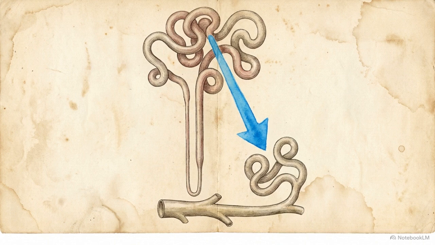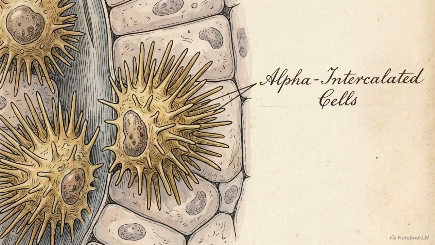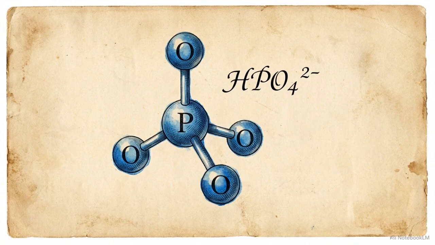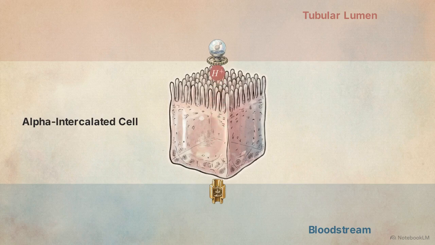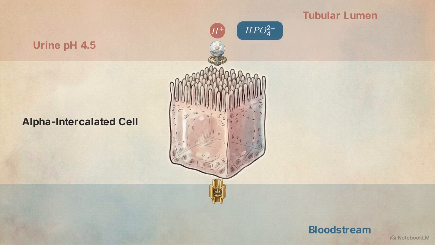Moving deeper into the late distal tubule and collecting ducts, we reach the primary site of acid excretion, the alpha intercalated cells. These cells execute the first generative mechanism, the excretion of titratable acid, using filtered inorganic phosphate. This diagram shows an alpha intercalated cell utilizing ATP-driven hydrogen pumps. These pumps force hydrogen into the lumen against a massive concentration gradient, achieving a urine pH as low as 4.5.